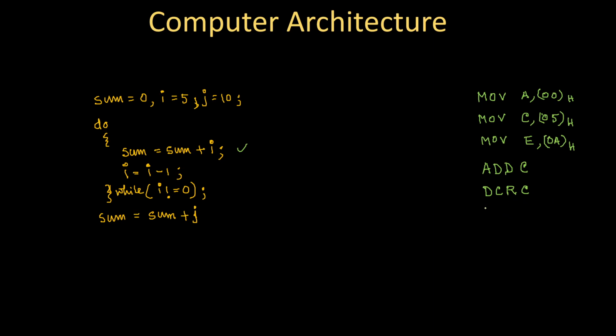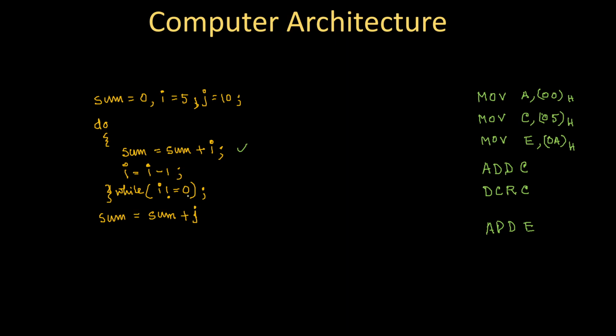Based on that, either I will re-execute add C again, or I will execute the statement add E. So let's write add E here. And in between this DCR C and add E, I must have a jump statement which is based on the condition that I must be not equal to 0.